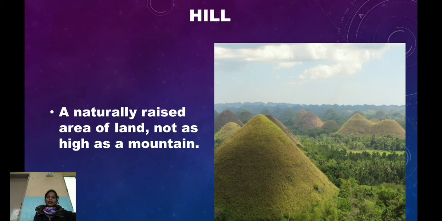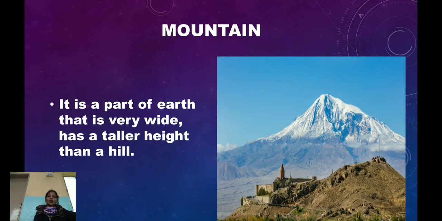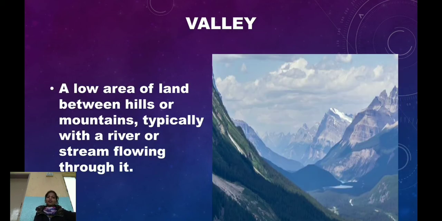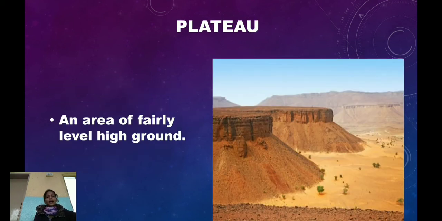Hill means a naturally raised area of land not as high as a mountain. Mountain, it is a part of earth that is very wide, has a taller height than a hill. Valley, a low area of land between hills or mountains, typically with a river or stream flowing through it. Plateau, an area of fairly level, high ground, etc.